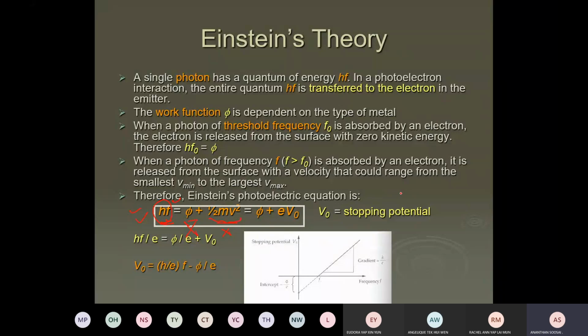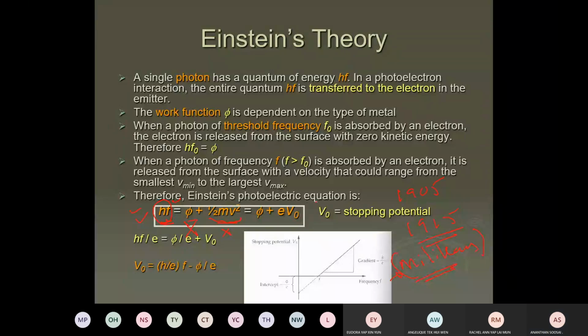Einstein wrote this theory in 1905. In 1915, about 10 years later, another scientist came, Millikan. I think maybe some of you have heard of Millikan. Anyone heard of Millikan? So Millikan is another scientist.